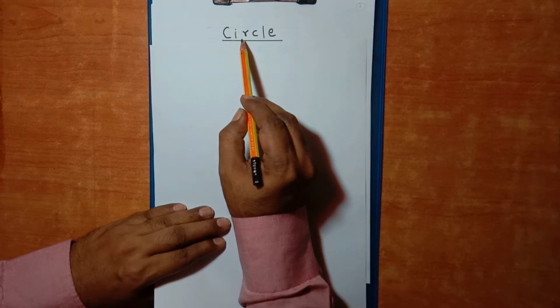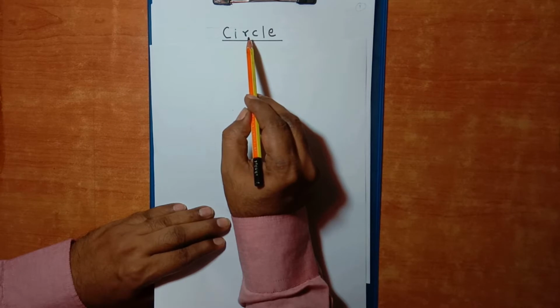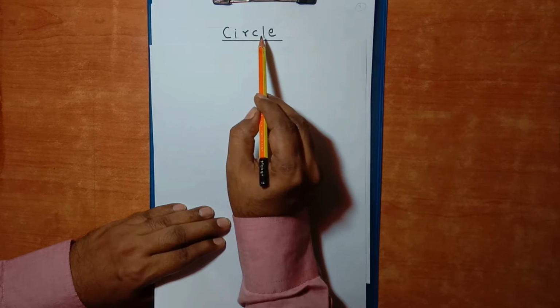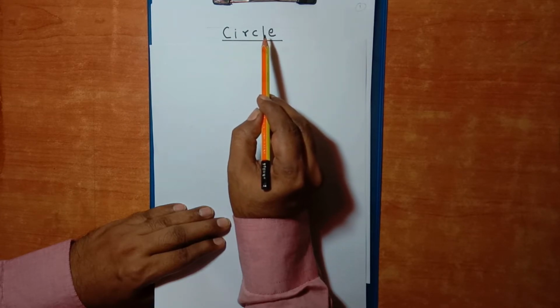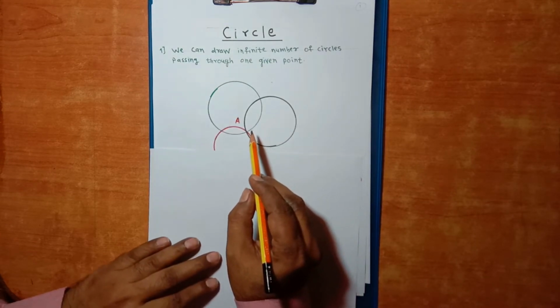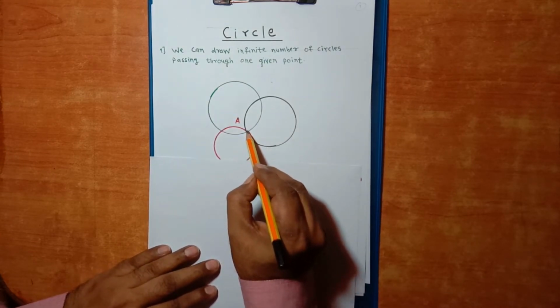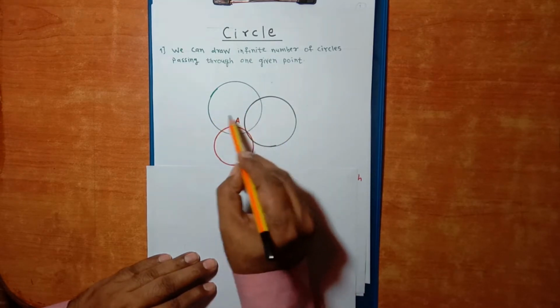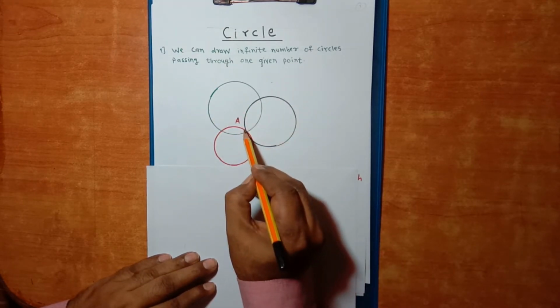Students, let us study the third topic of Maths 2, circle. Previously, we have studied the concept of circle. We observe many circular things in our day-to-day life. Now, let us see how many circles are passing through one given point. Here, point A is given, and I have drawn three circles passing through point A for the convenience.